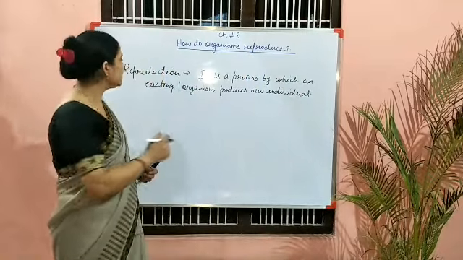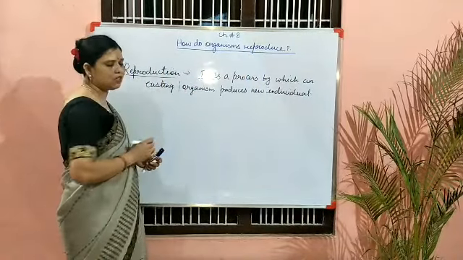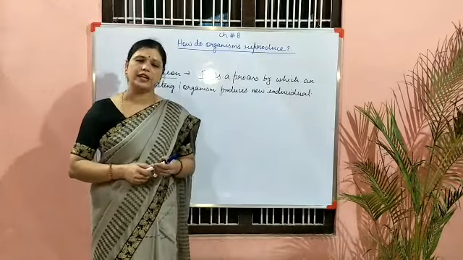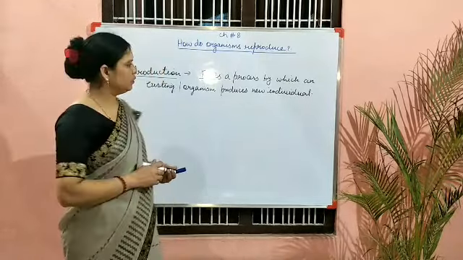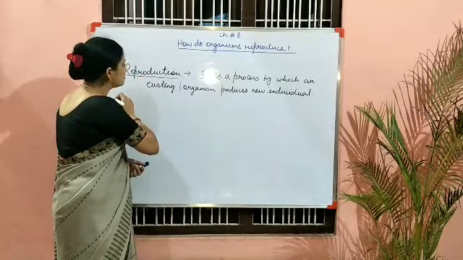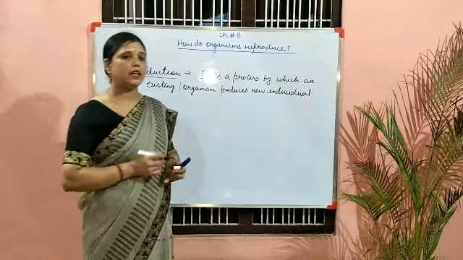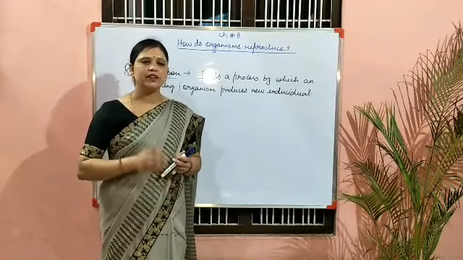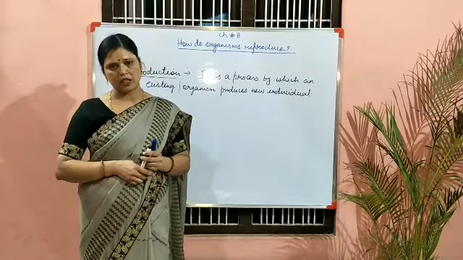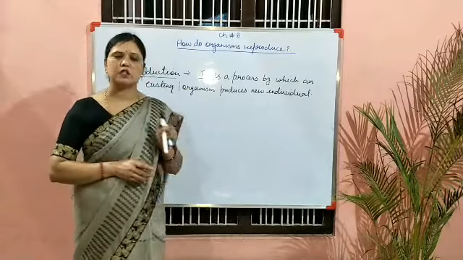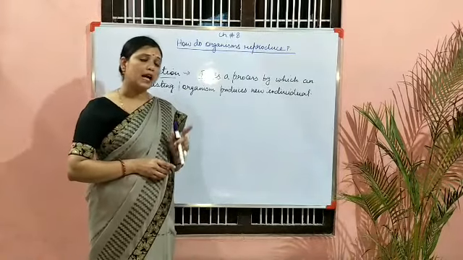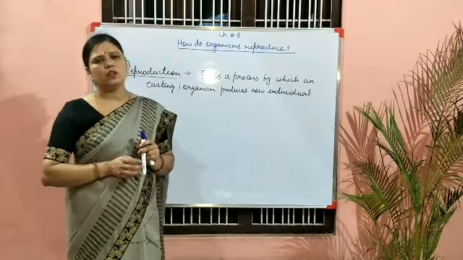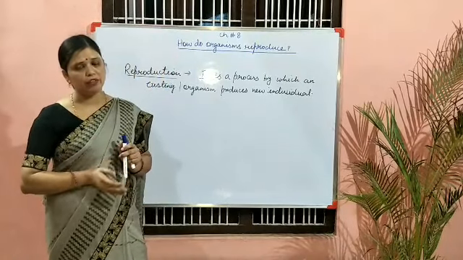And we know this reproduction process is a very important feature for all life forms. Now why is reproduction very important? It is very important for the continuation of different species on Earth. Because of this, life is possible on Earth. And second, significance, it is also very important for evolution.